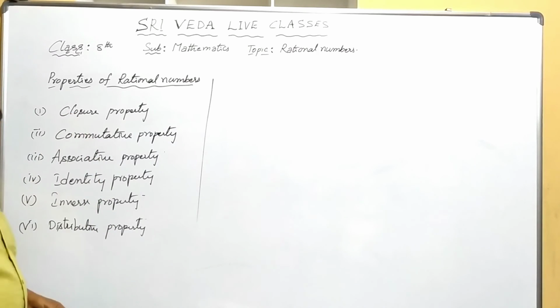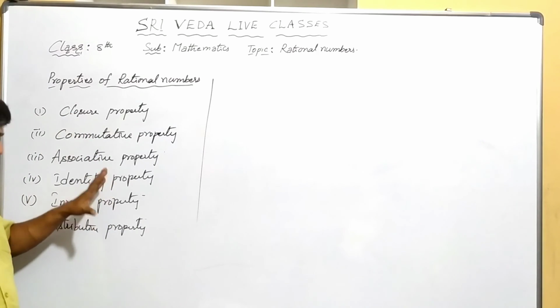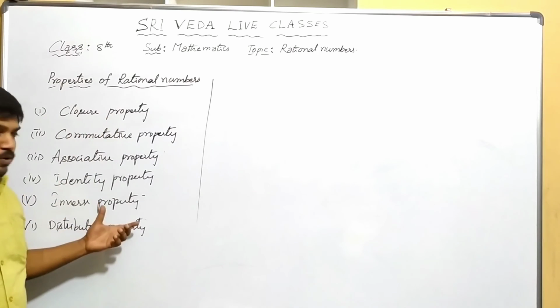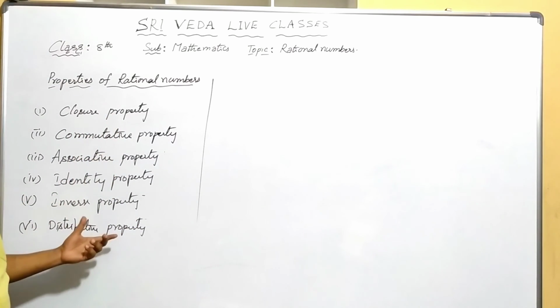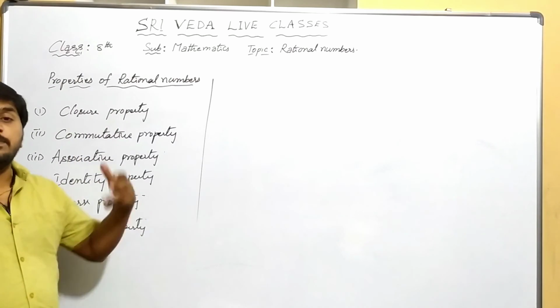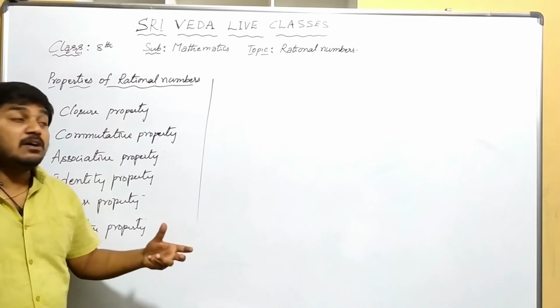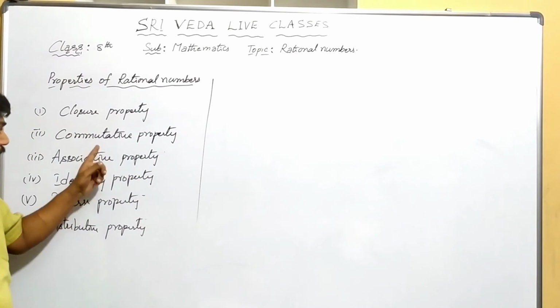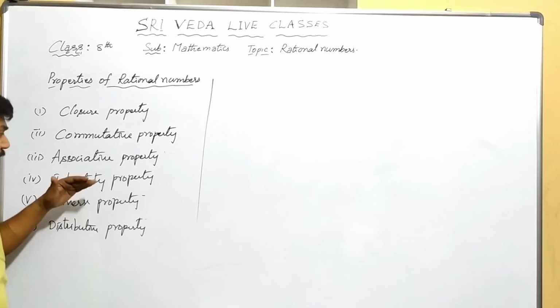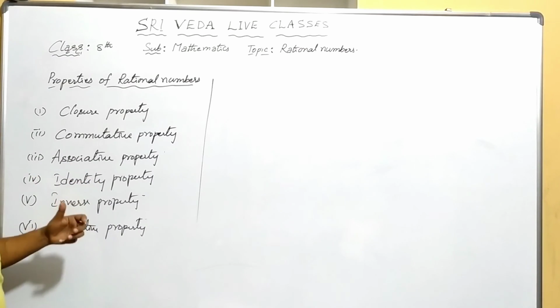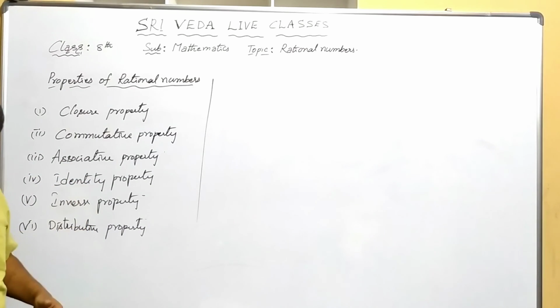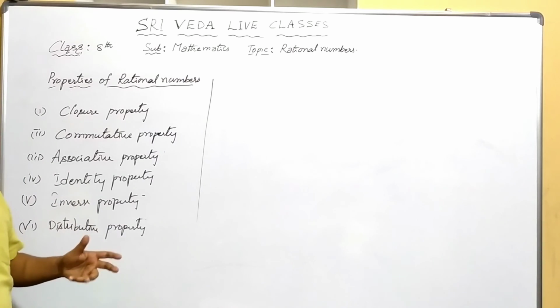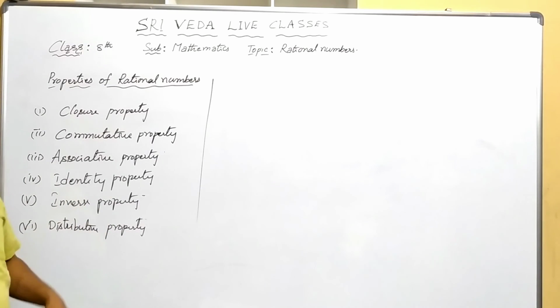So you know that all these are the properties. You are already familiar with all these properties from the previous class. On integers also you learned closure property, commutative property, associative property, existence of identity. Next, existence of inverse. What is the role of zero? You know that. Next, distributive laws.